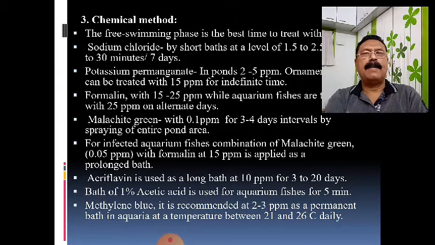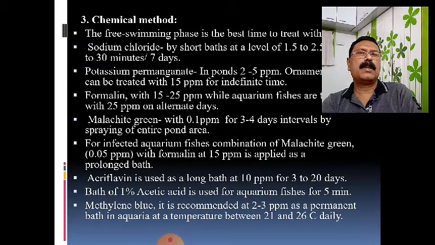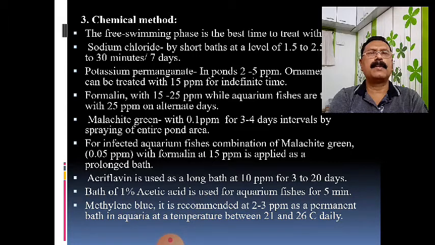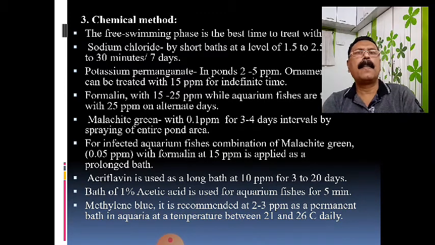Similarly, acriflavin is also used to control it, at the rate of 10 ppm per liter for 3 to 20 days. So you have to use a number of chemicals. Similarly, acetic acid is also used for the control of this disease. So there are several chemicals.